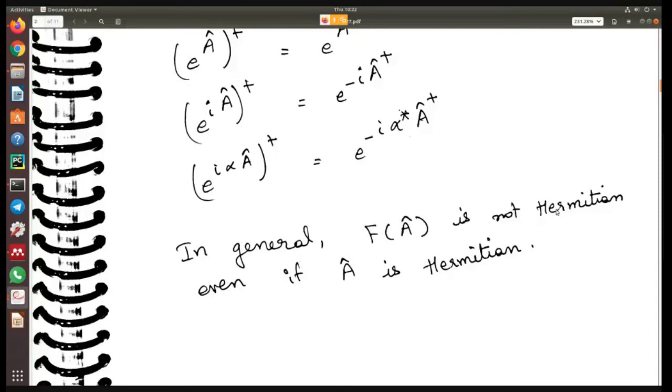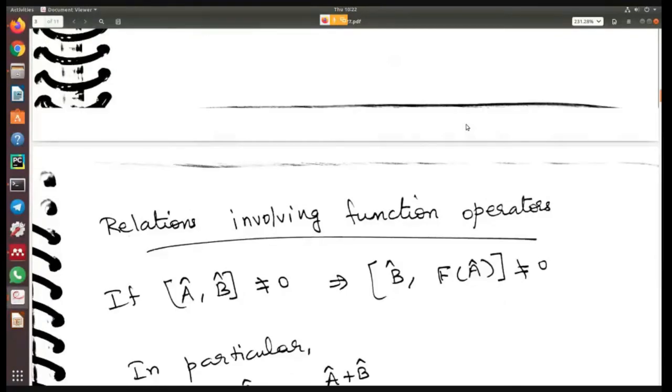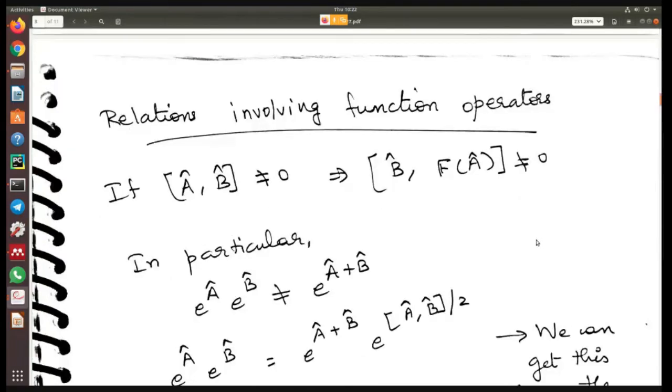So you have to remember that in general f of A is not Hermitian even if A is Hermitian. f of A will only be Hermitian if there are no complex coefficients like alpha i, that is, the function itself is real and A is also Hermitian. Only then will f of A be Hermitian. All right, so next, some relations involving function operators.